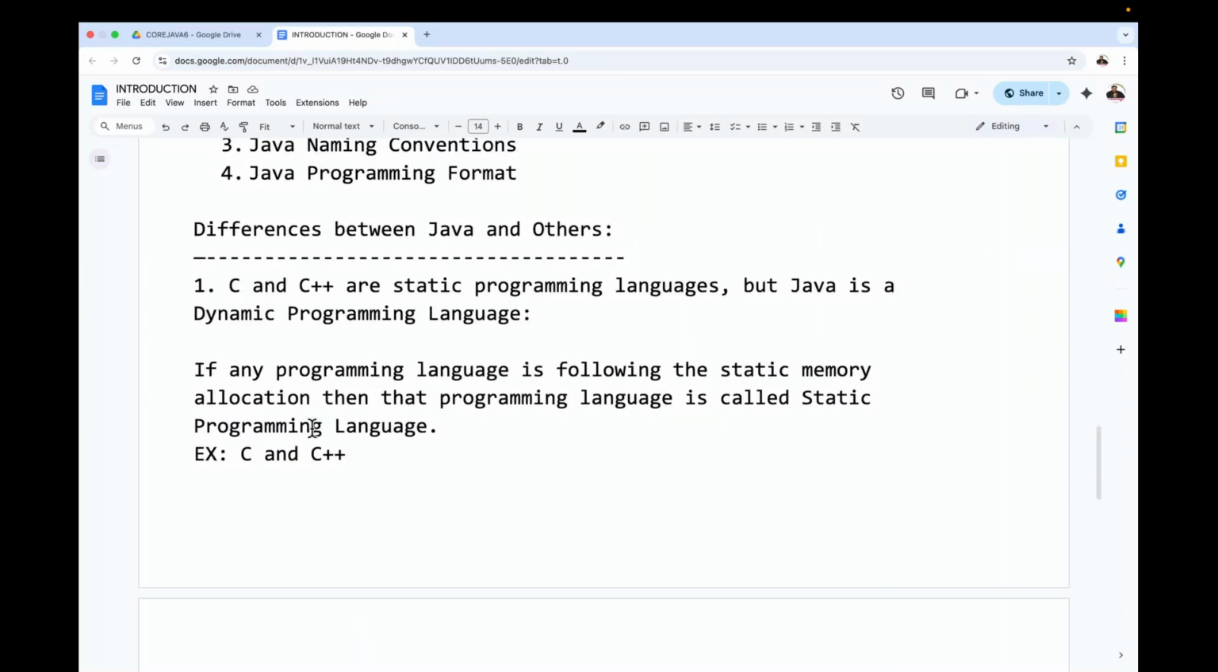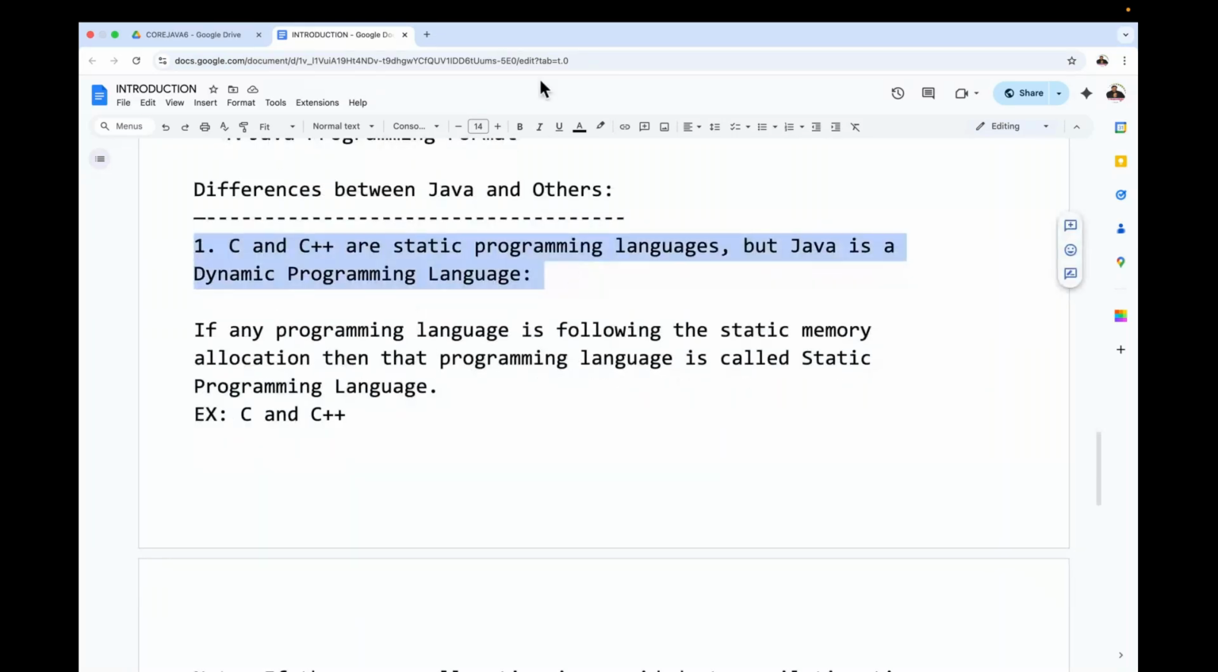What is that first difference? C and C++ are static programming languages, but Java is a dynamic programming language. A clear-cut analysis, clear-cut information is given.